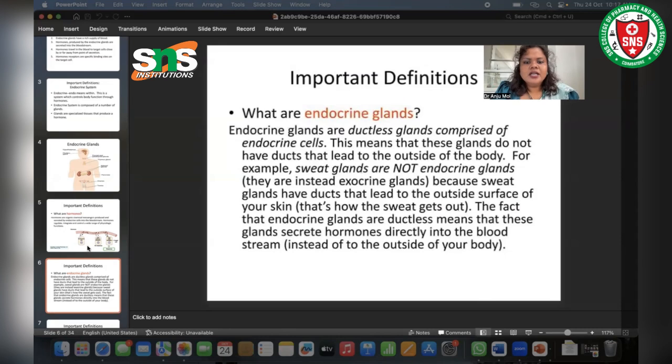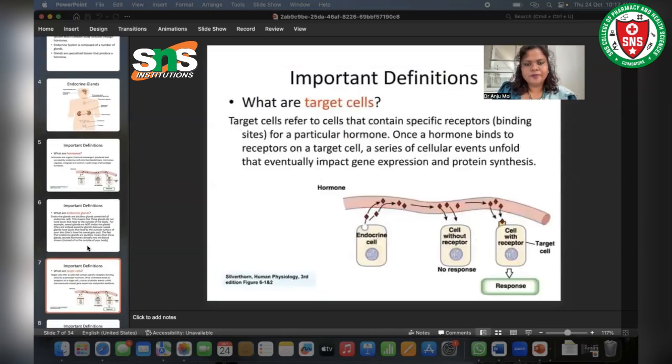They are instead exocrine glands because sweat glands have a duct that leads to the outside surface of our skin. That's how the sweat gets out. The fact that endocrine glands are ductless means that these glands secrete the hormones directly into the bloodstream instead of to the outside of the body.